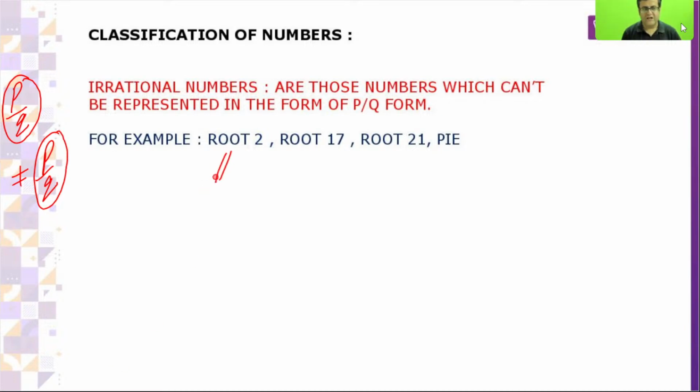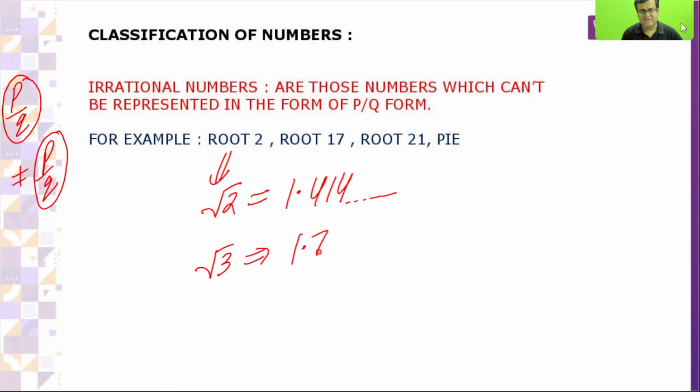So root 2, the value is 1.414. We used to write that, but this is not complete. This is not ending. It is going on. Root 3, 1.732, we used to write. It is never ending.